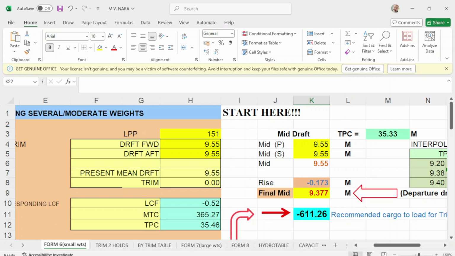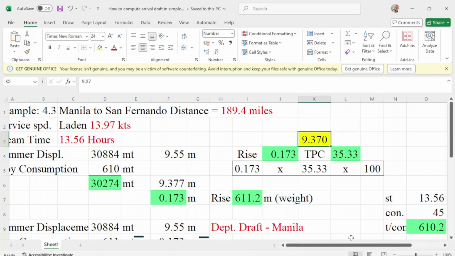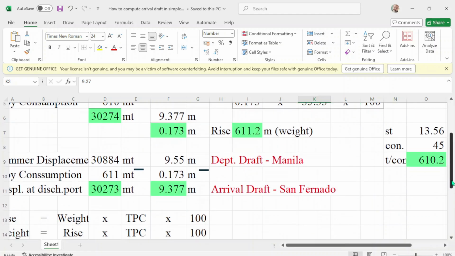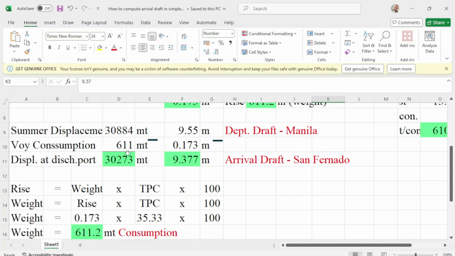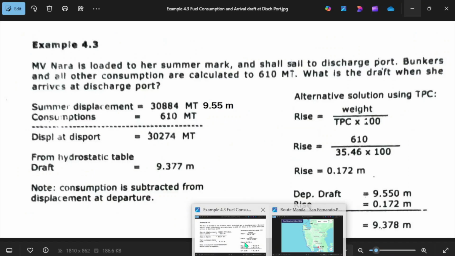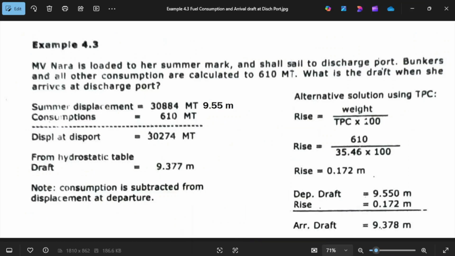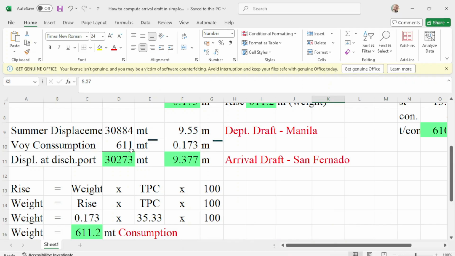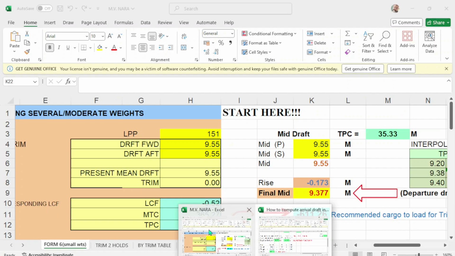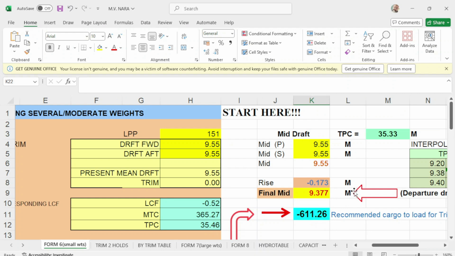So if you check here, the consumption is 610 or 611 tons, but according to our problem, the consumption is only 610, but according to our computation by Excel, it should be 611, which is this one, guys. 611.2. Okay, so I get this 611.2.